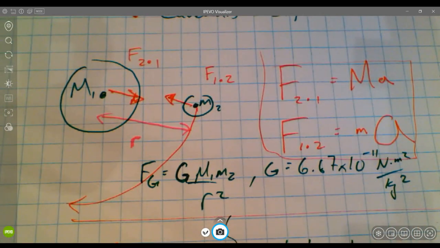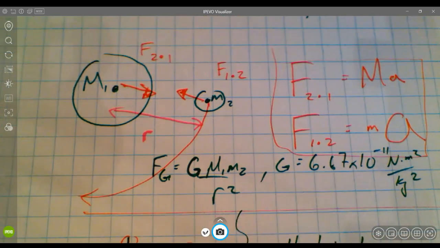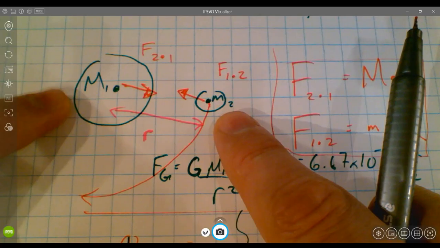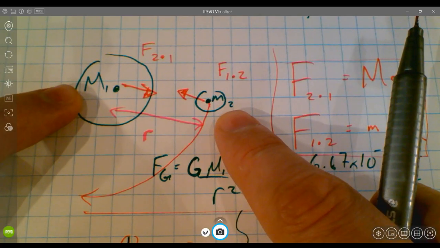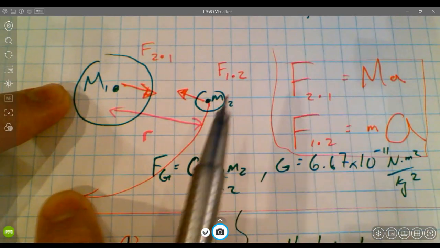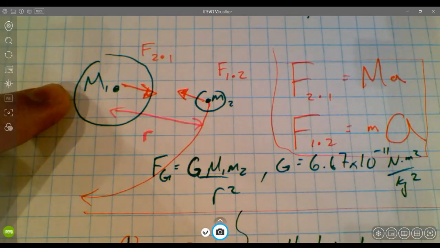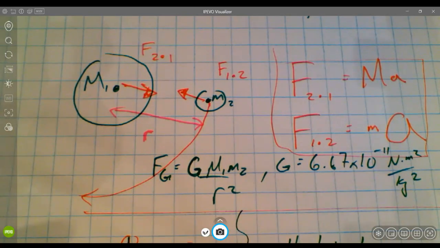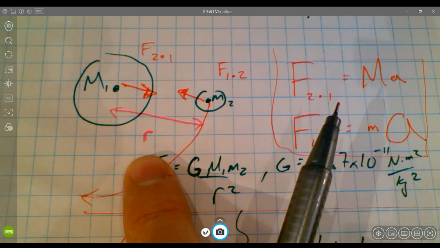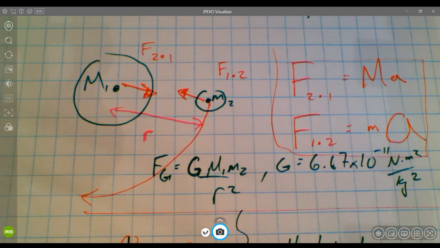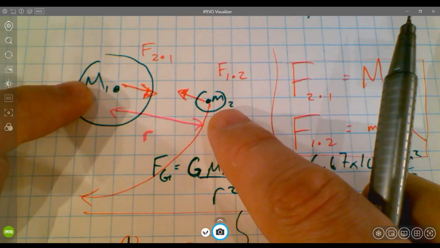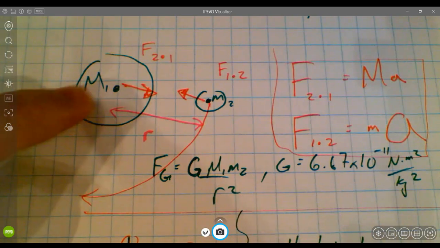But assuming that you've done that, remember, if I have two masses like these two here, maybe it's a planet and a moon, and maybe this moon is orbiting around the planet following a curved path. Let's just say that it's following a circular path. So it's always a distance r away from the planet. And we could imagine that this is some sort of centripetal force that's keeping the moon in orbit around the planet.